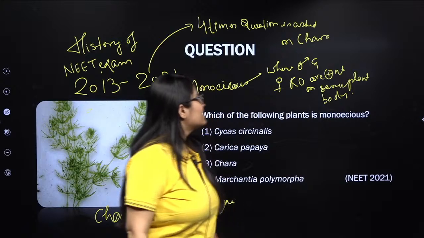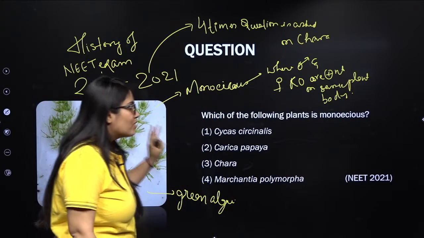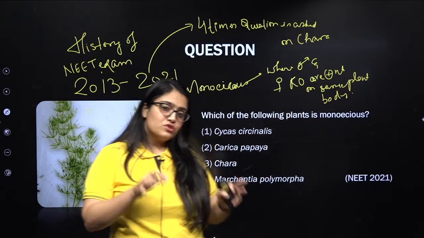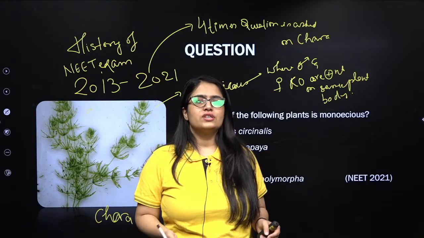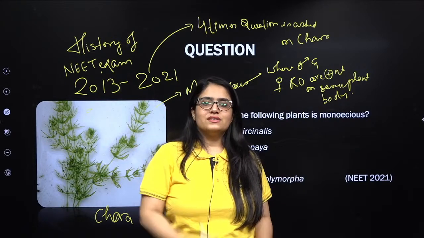So Chara is your monoecious plant where both male and female reproductive organs are present on the same body. And the position is also important. NTA has asked several times questions on the position. So the position is: the female reproductive organ is present above and the male is present below.